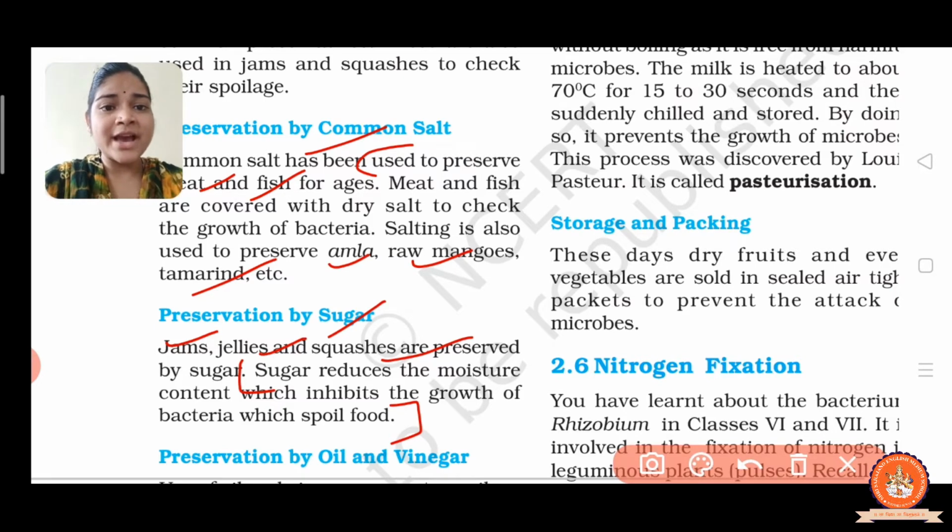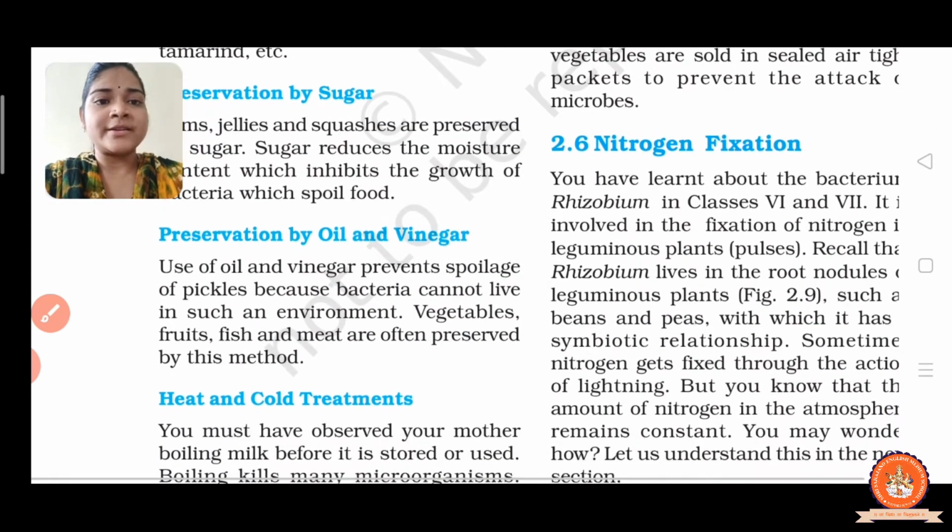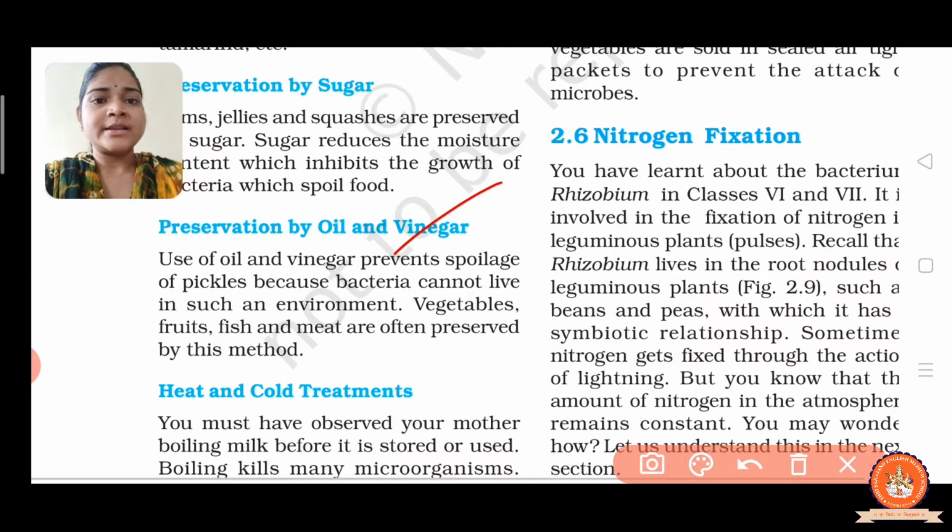Now the next we have is preservation by oil and vinegar. For example, at our home we always find that our grandma adds lots of salt and oil to pickles.